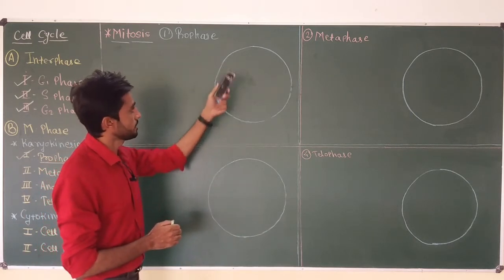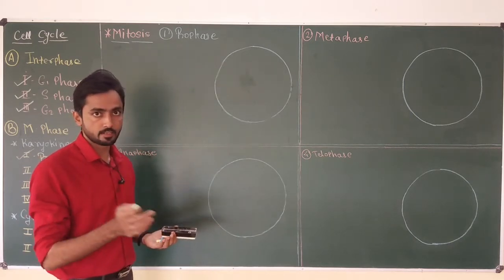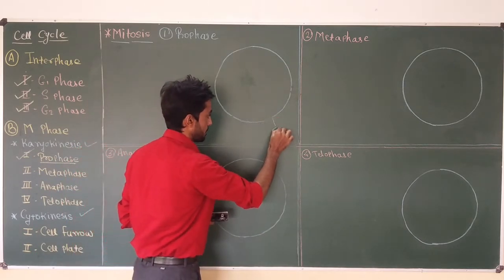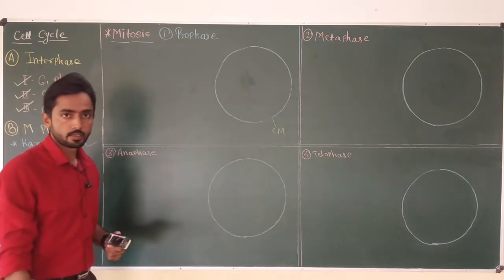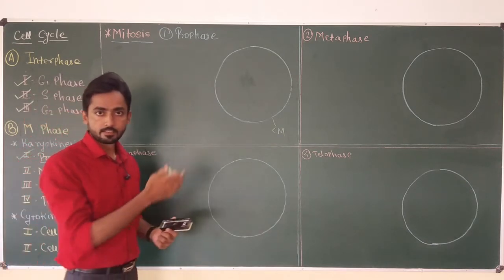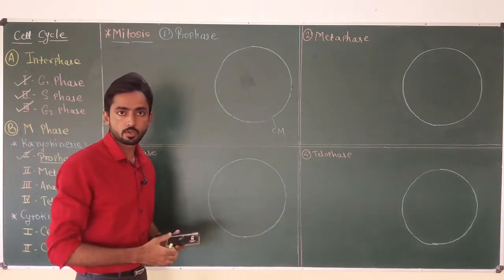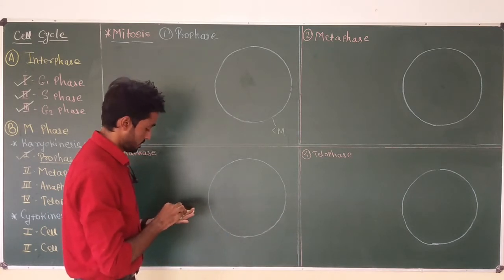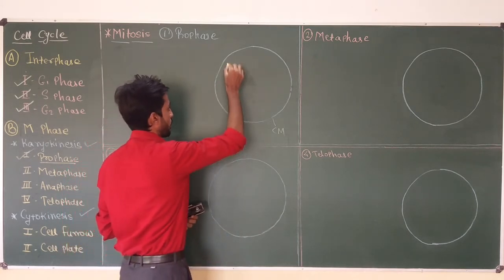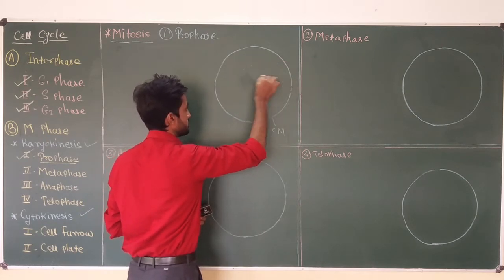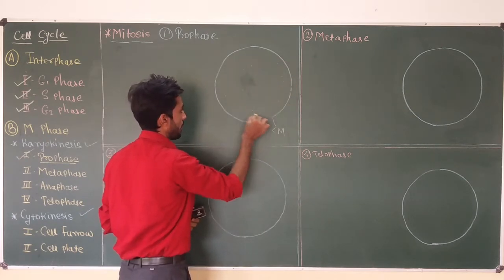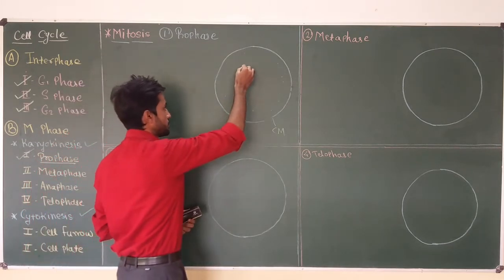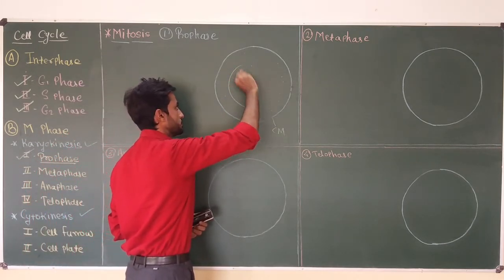So suppose this is the eukaryotic cell, consider an animal or a plant cell. The outer covering of the cell is the cell membrane. If it is a plant cell, the cell membrane will have an outer covering, which is the cell wall. Then inside the cell membrane we will have cytoplasm, and cytoplasm contains a large nucleus.